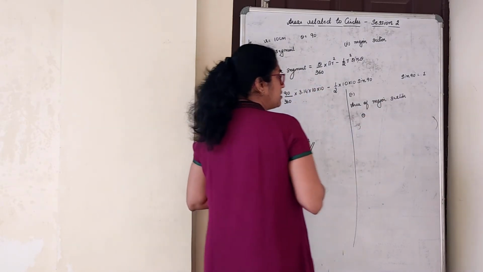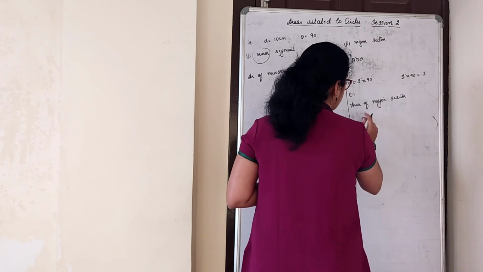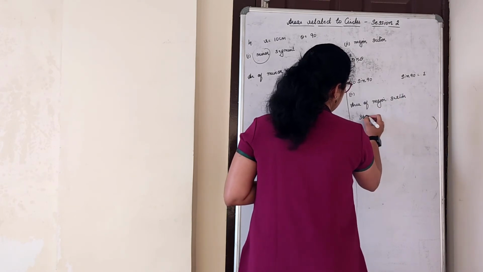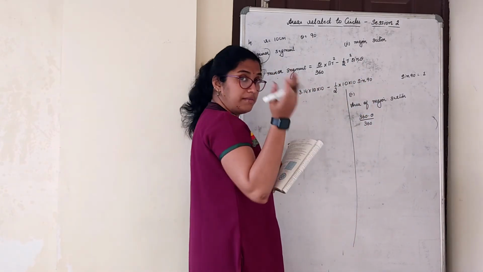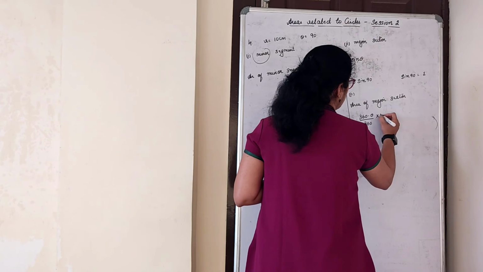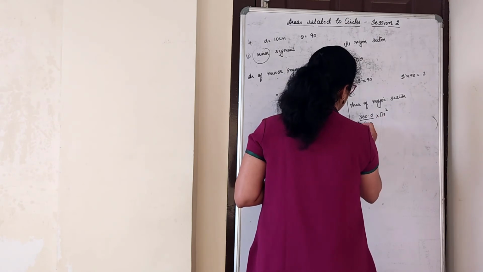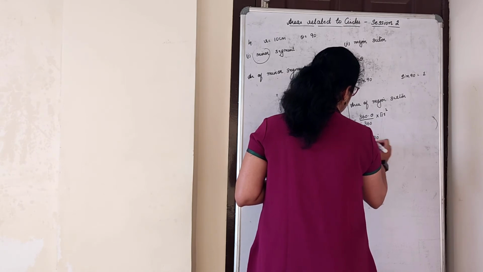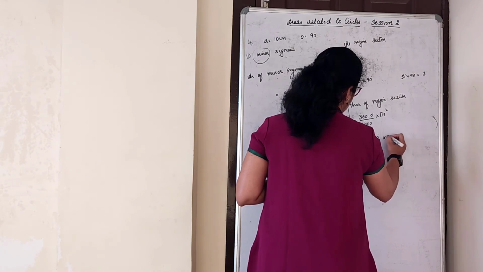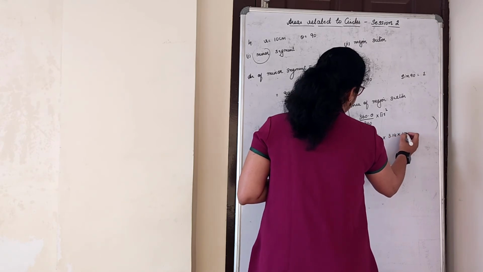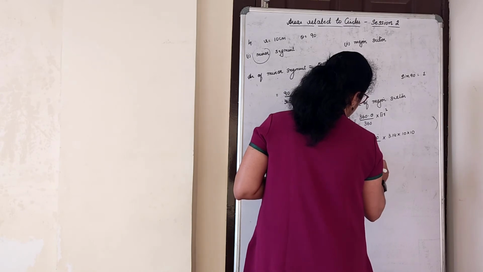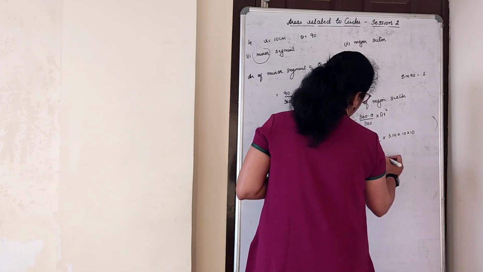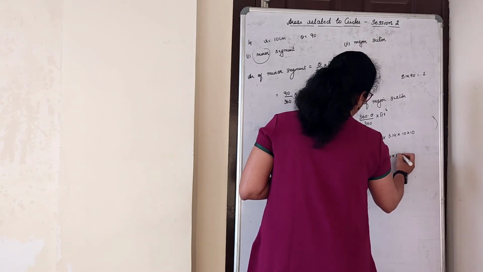But for major, theta becomes 360 minus theta, or you calculate theta in advance. 360 minus theta upon 360 because you are calculating the remaining part of the angle, into pi r square. 360 minus 90 divided by 360 into 3.14 into 10 into 10. 270 by 360 into 3.14 into 100.